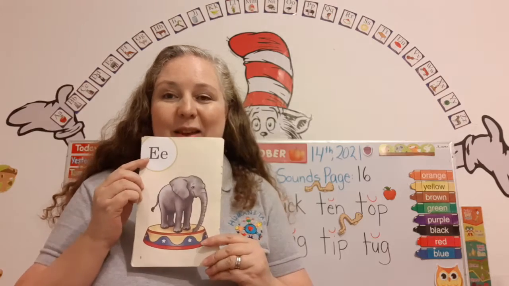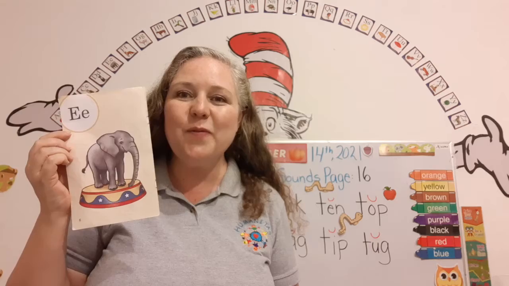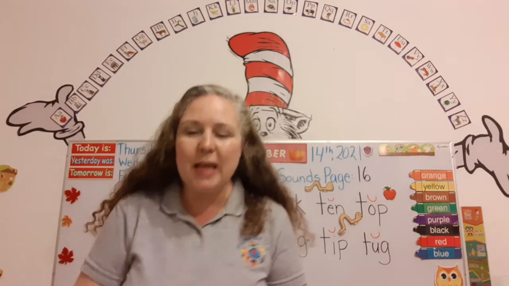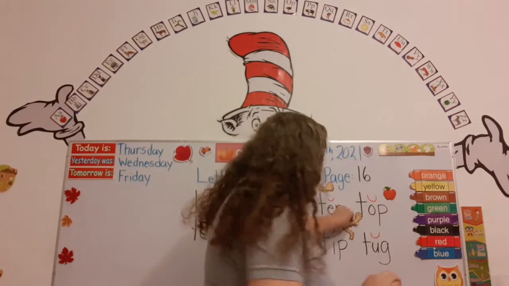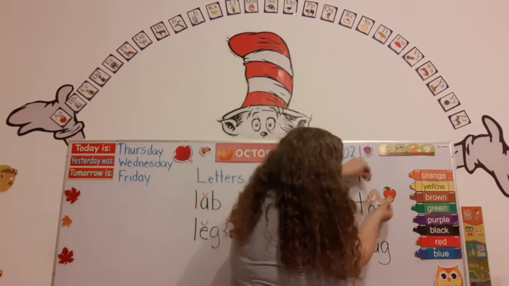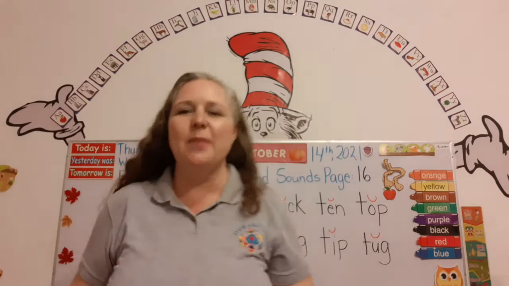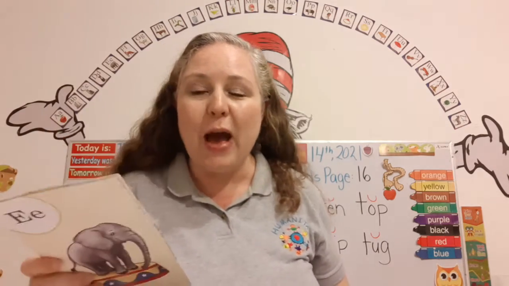The name of this letter is E. It makes a sound as in elephant. E says, what does the elephant say? Super! Now they both get to eat the apple. There they are, eating the yummy apple. Thanks for helping. Okay, those were our vowels.